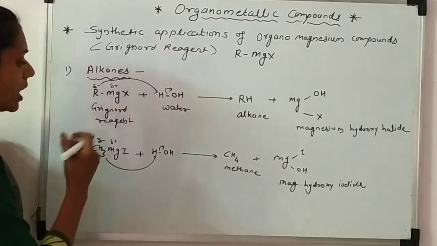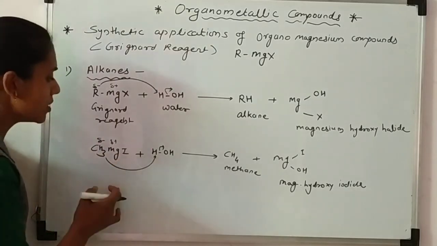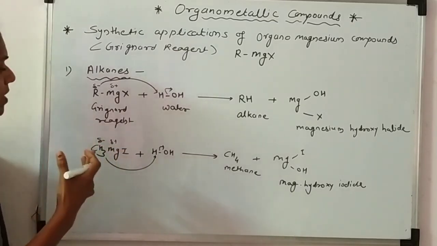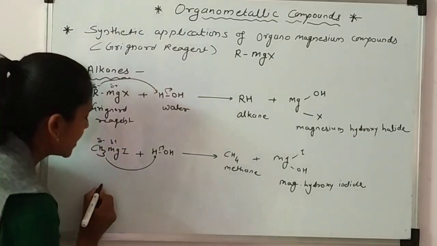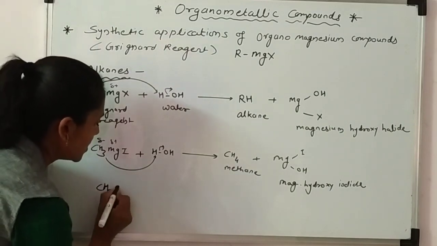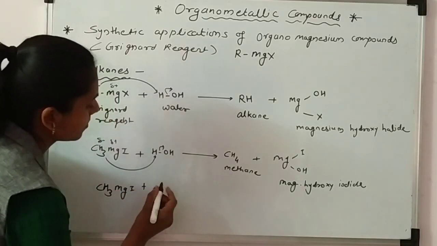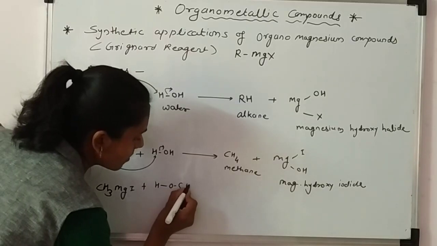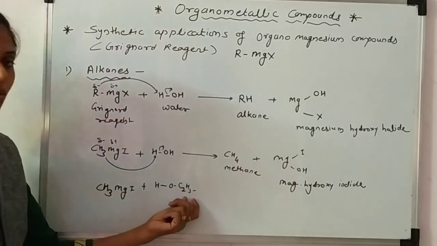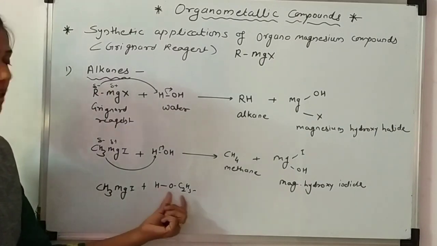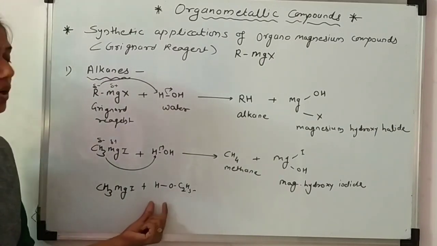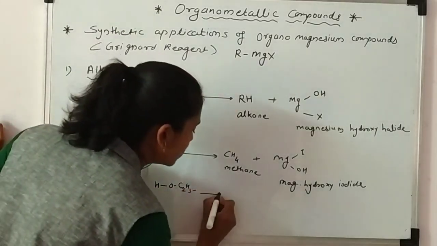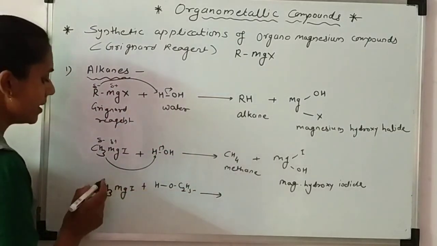Now another group which has an acidic proton is ethanol. So we take another example here, CH3MgI plus ethanol. This is the ethyl group and this is OH, hydroxy. So ethyl alcohol or ethanol. Ethyl alcohol is the common name and ethanol is the IUPAC name. So by using this, we can again synthesize the alkane.